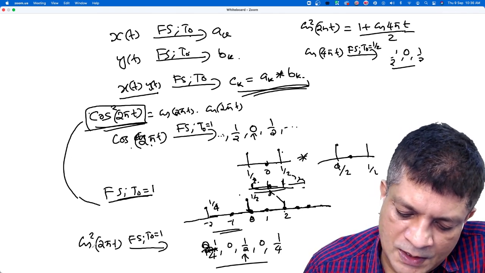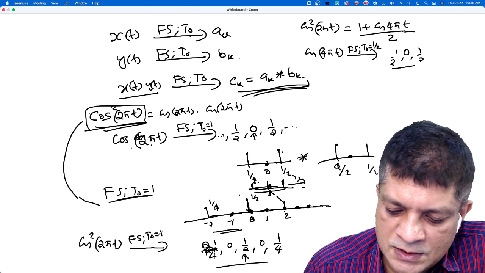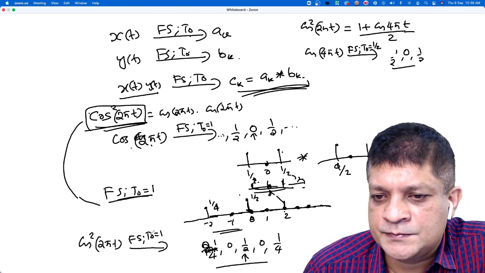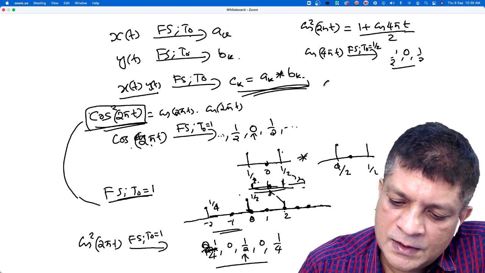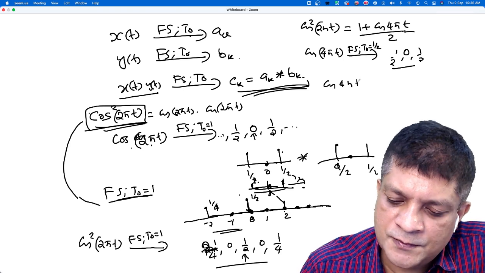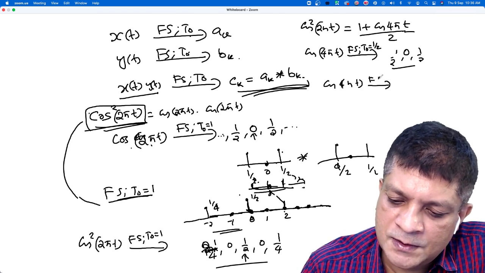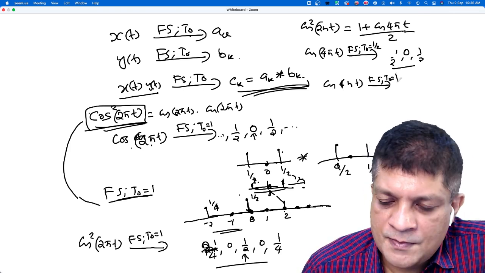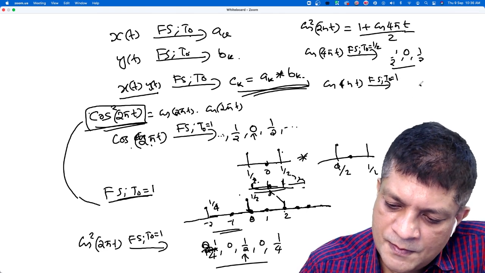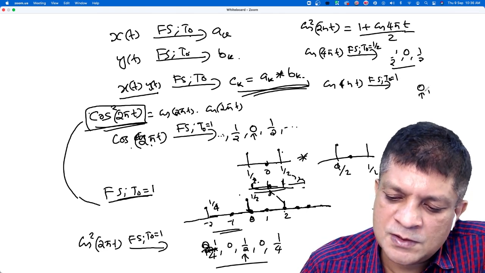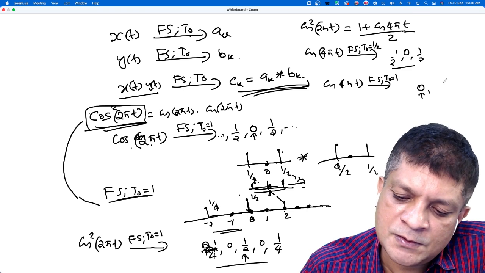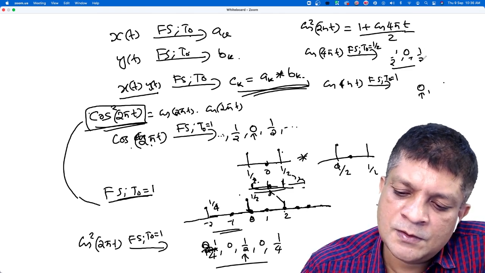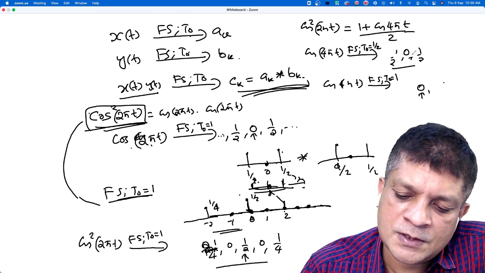Okay. Now here we have found the Fourier series with respect to period 1. What are the Fourier series coefficients of cos 4 pi t with respect to period 1? What is that property? Insert 0 between consecutive Fourier series coefficients.